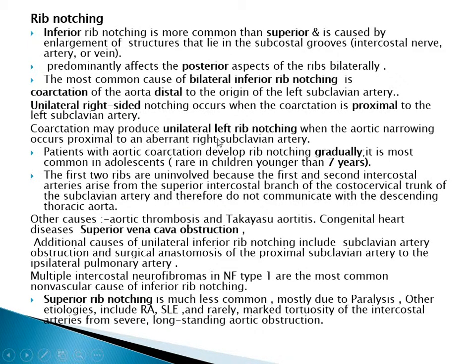Coarctation may produce unilateral left rib notching when the aortic narrowing occurs proximal to an aberrant right subclavian artery. So the notching is on the left due to an aberrant right subclavian artery, and on the right due to the left subclavian artery.